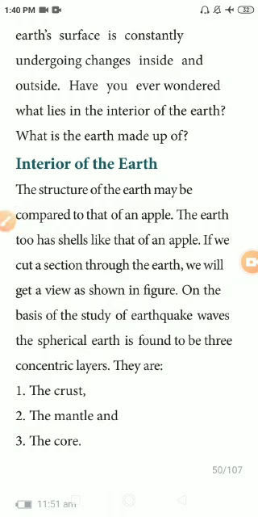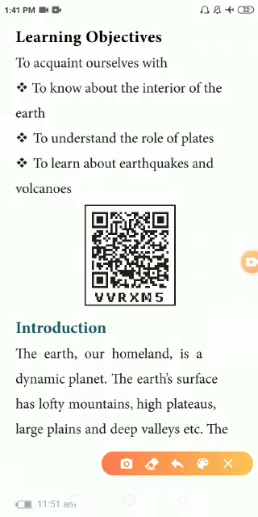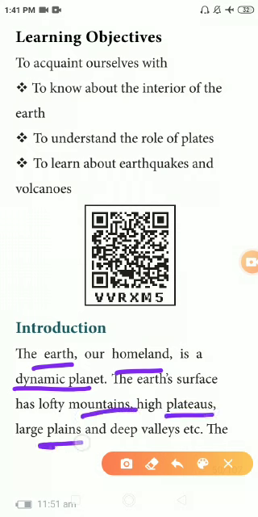Have you ever wondered what lies in the interior of the earth? What is the earth made up of? So what's given here: the earth is the homeland for us and it's a dynamic, active planet. It has lofty mountains, high plateaus, large plains and deep valleys.